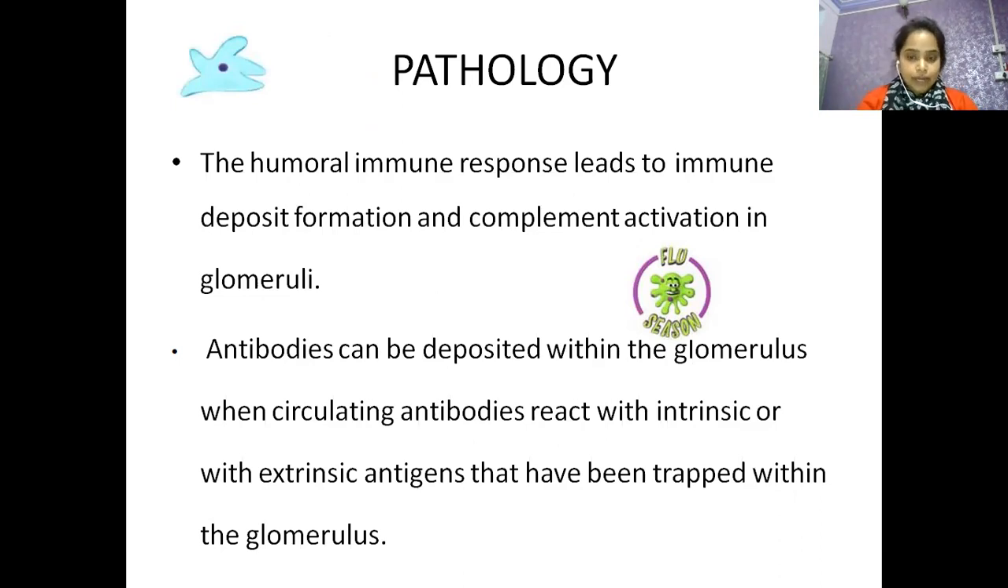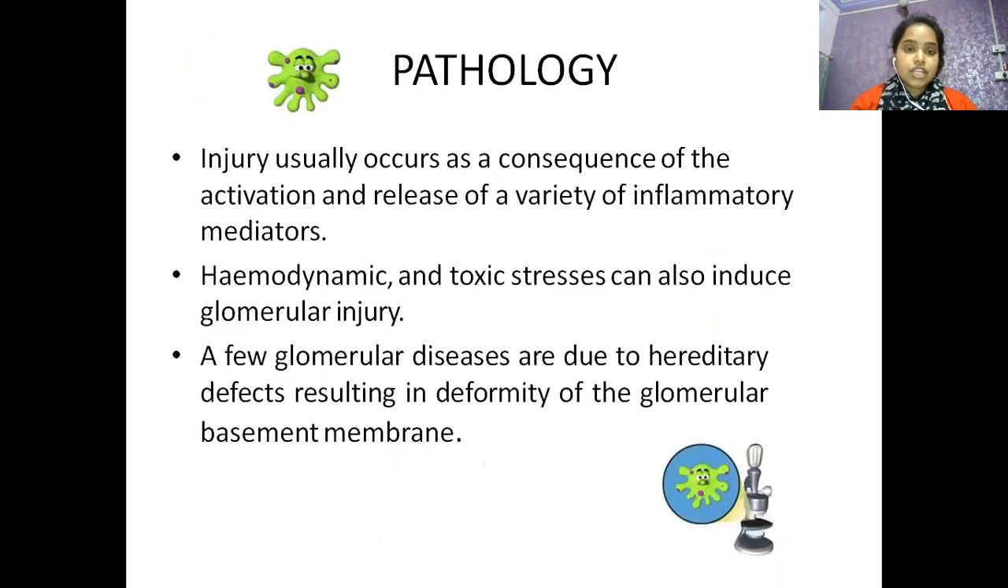Antibodies can be deposited within the glomerulus when circulating antibody reacts with intrinsic and extrinsic antigen that have been trapped within the glomerulus. Injury usually occurs as a consequence of the activation and release of a variety of inflammatory mediators. Hemodynamic and toxic stresses can also induce glomerular injury. A few glomerular diseases are due to hereditary defects resulting in deformity of the glomerular basement membrane.